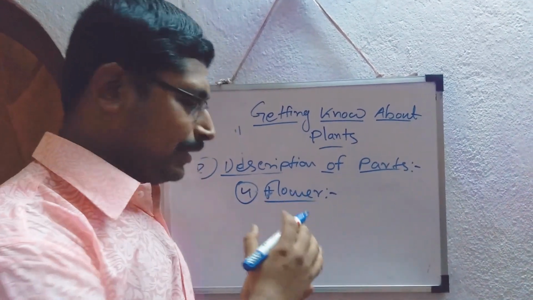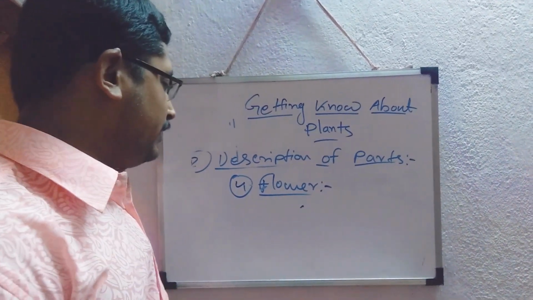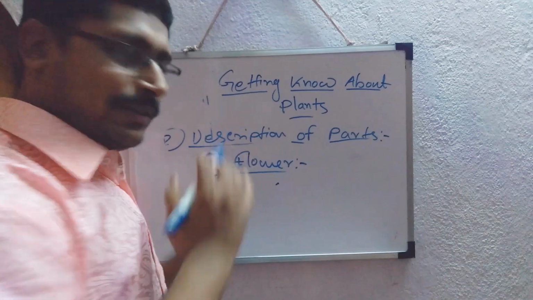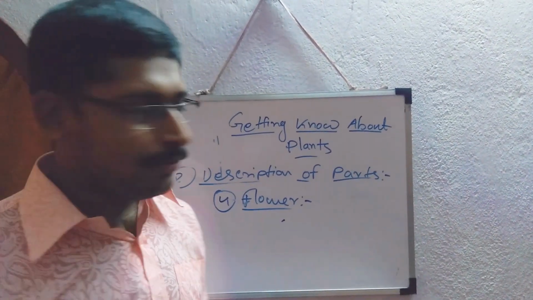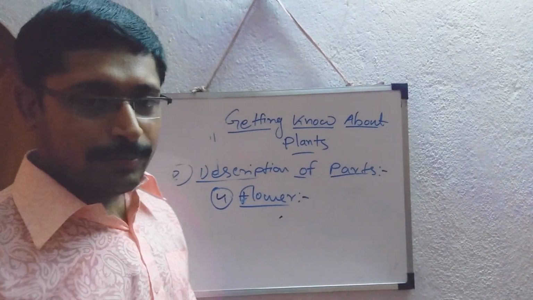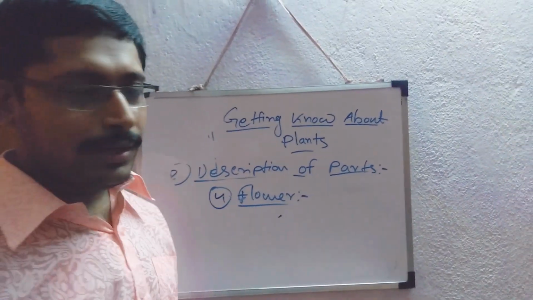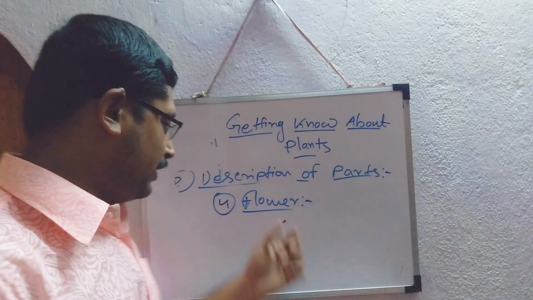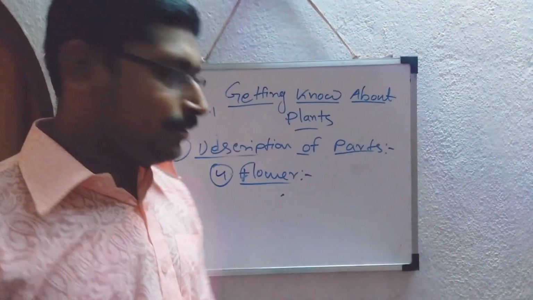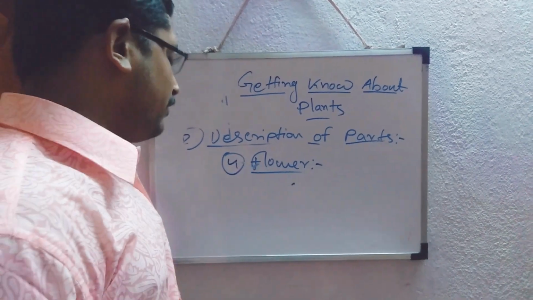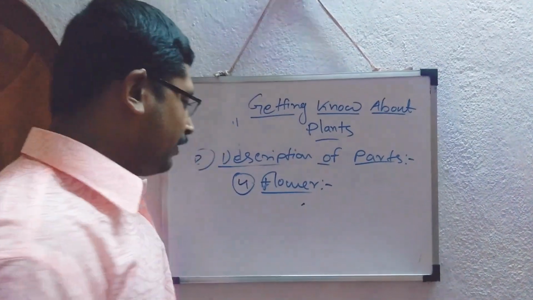Just like if you take the example of China rose, this is a bisexual flower, and if you take the example of Cucurbita maxima, Cucurbita pepo, which is called the pumpkin or gourd or bitter gourd, etc., then they are unisexual flowers, or male and female flowers in different parts. So this is about the classification of the flower.